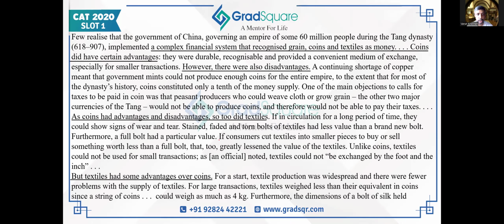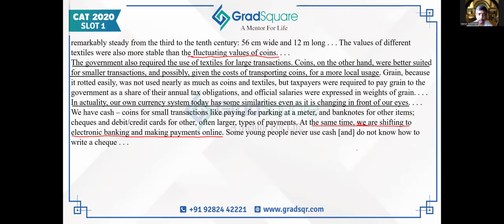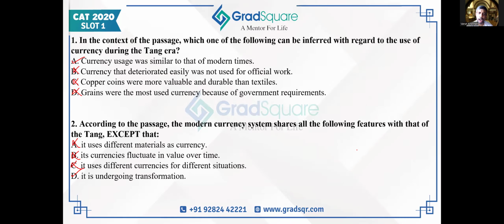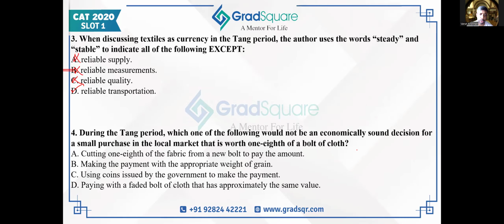And it says here, if customers cut textiles into smaller pieces to buy or sell something worth less than a full bolt, that too greatly lessened the value of the textiles. So cutting textiles would definitely be an economically unsound decision. That's what we should be looking for as the answer.